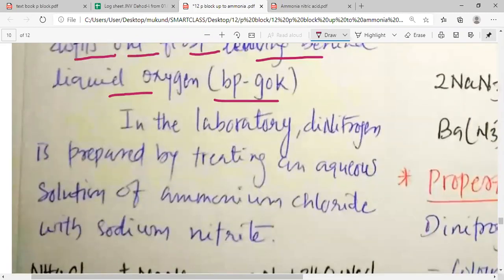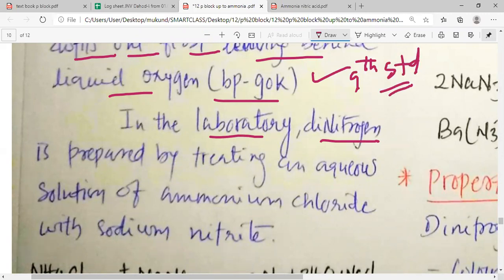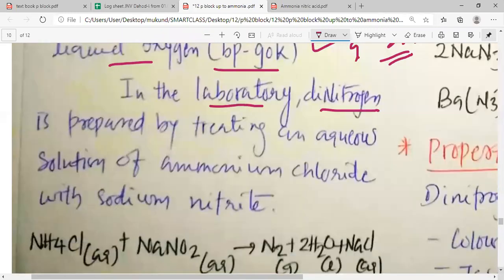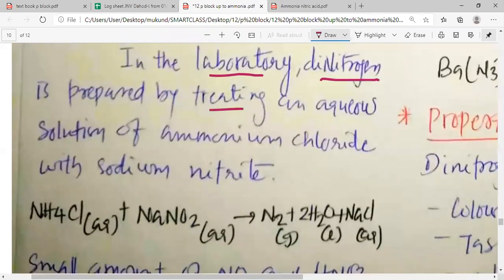Now let us study about the laboratory preparation of dinitrogen. This was also explained in the 9th standard. If you go and look into the 9th standard science textbook, you will find that this process has been explained very nicely. In the laboratory, dinitrogen is prepared by treating an aqueous solution of ammonium chloride with sodium nitrite.